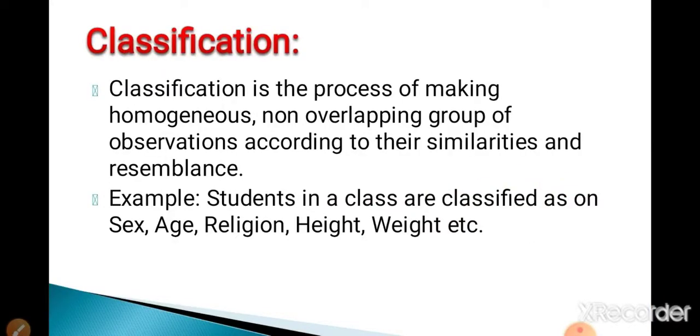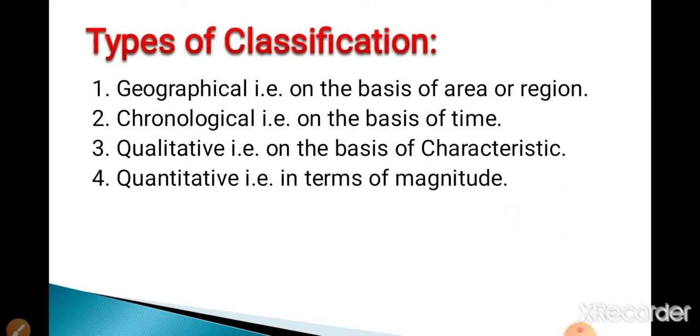Classification and its types. Classification is the process of making homogeneous, non-overlapping groups of observations according to their similarities and resemblance. Simply, classification is nothing but the process of making homogeneous groups that are not overlapping, making the groups on the basis of their similarities.